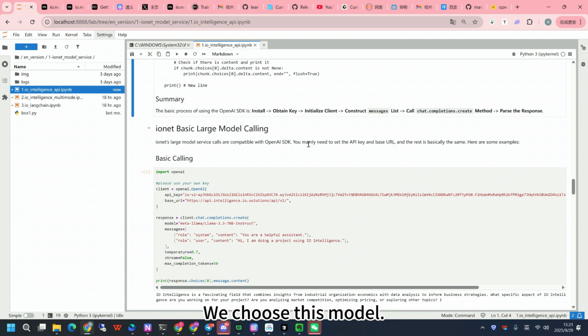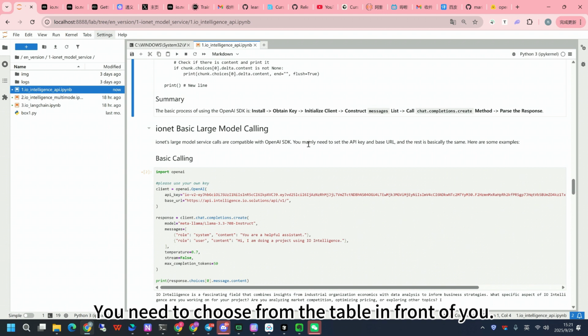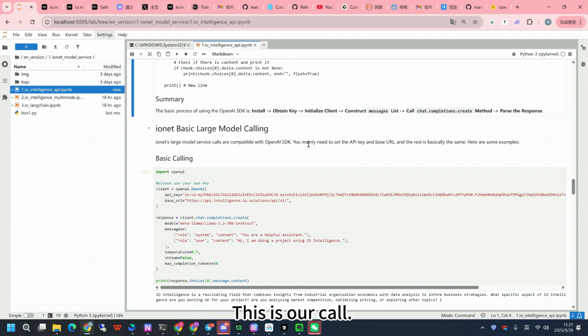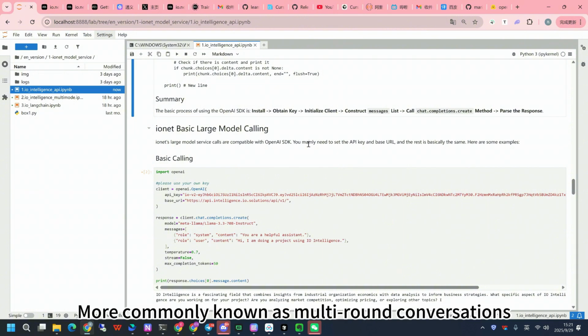We choose this model, but for this list of models, you need to choose from the table in front of you. This is our call. You are a useful assistant. I'm working on a project with IO Intelligence. This is his reply.